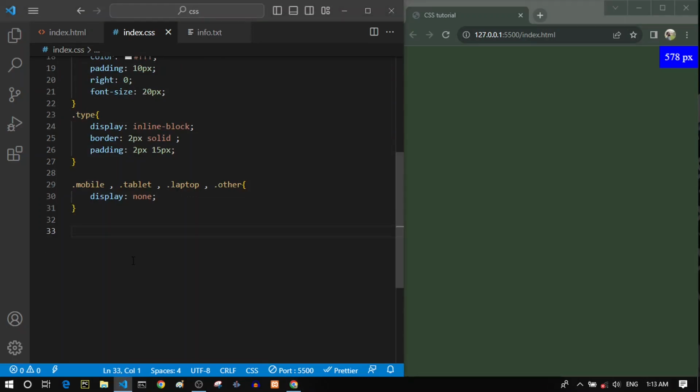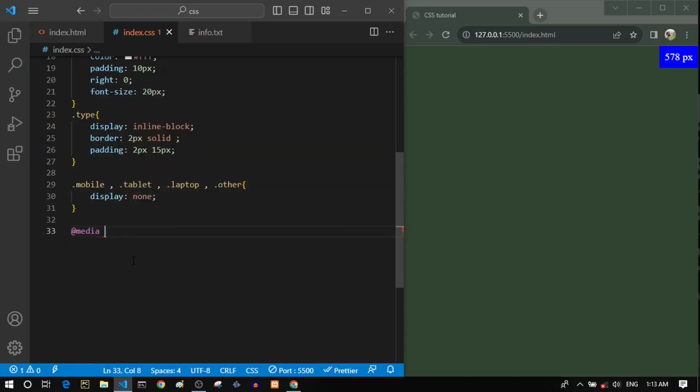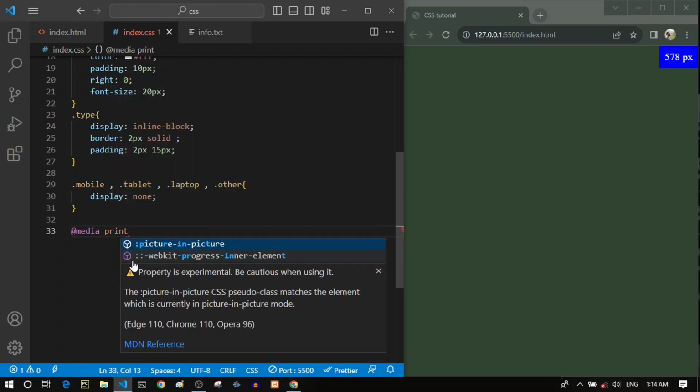And now it's time to talk about media queries and how to write media queries. Actually, it's very simple. For creating a media query breakpoint, we should write @media, which means that this is a media query breakpoint. And then we should specify a media type. There are 3 types of media. The first one is print, and this is for printer devices. This is used when we want to have a specific design when our pages are getting printed. So if we want to have a specific design for printing our pages, we can specify those styles inside this print media type.